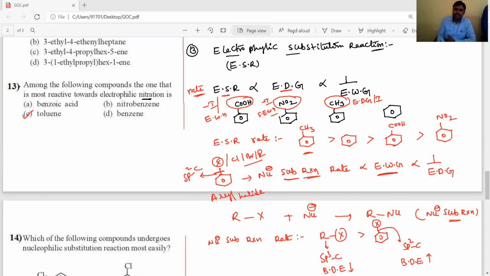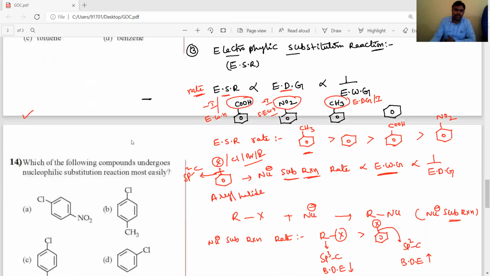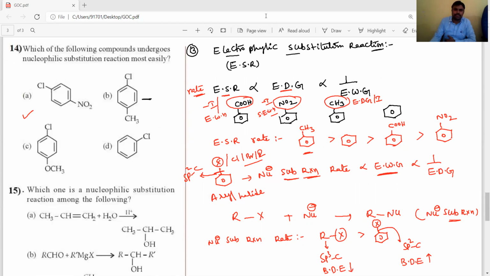Let's listen to the 14th question. Which compound undergoes nucleophilic substitution reactions most easily? If you observe, this is chlorobenzene, and this is also a chlorobenzene derivative, and this also.